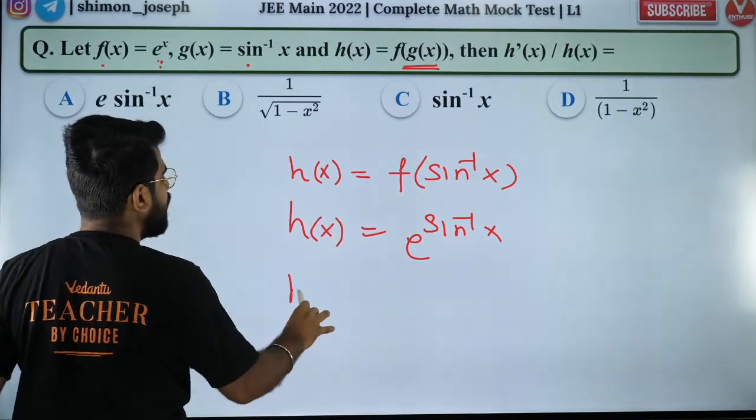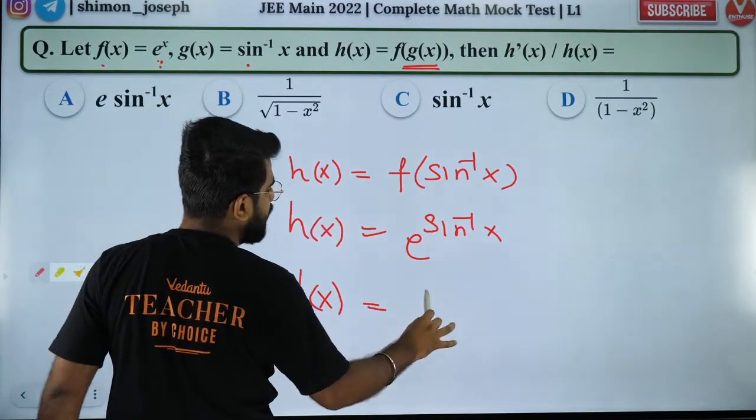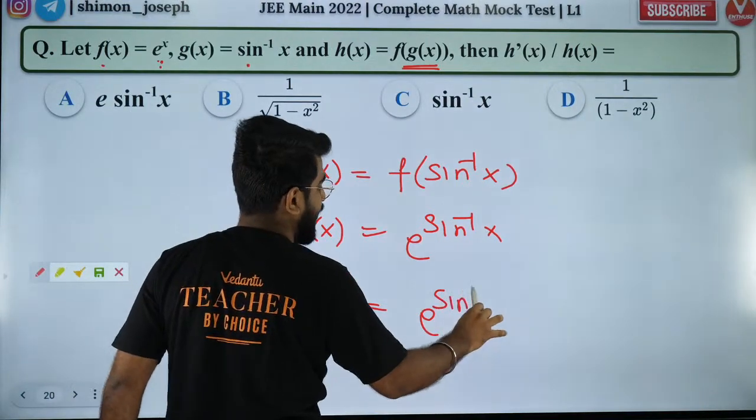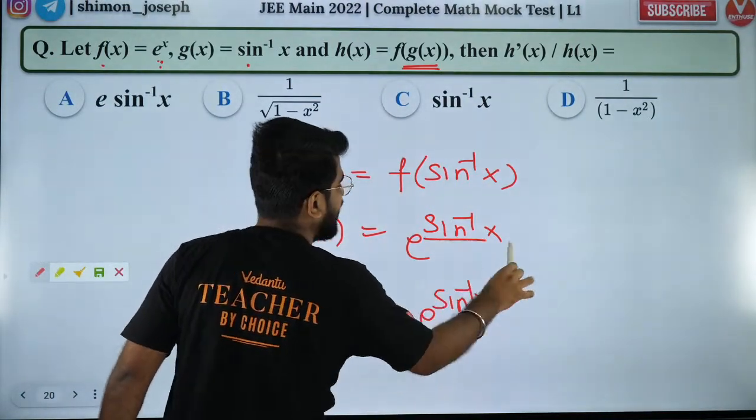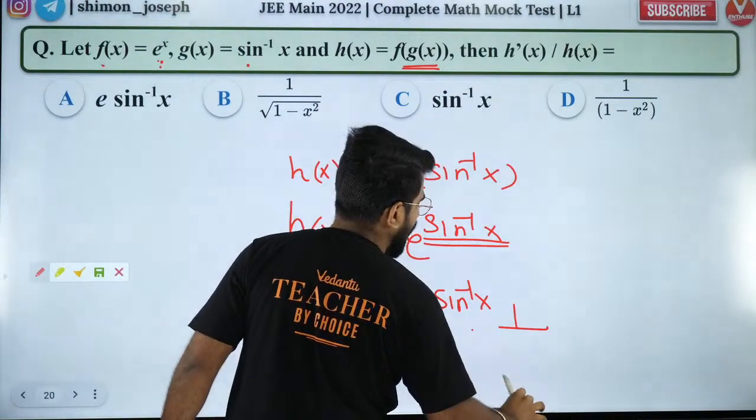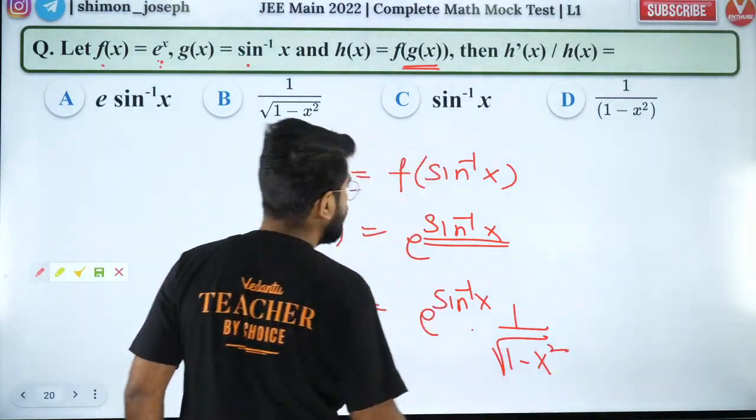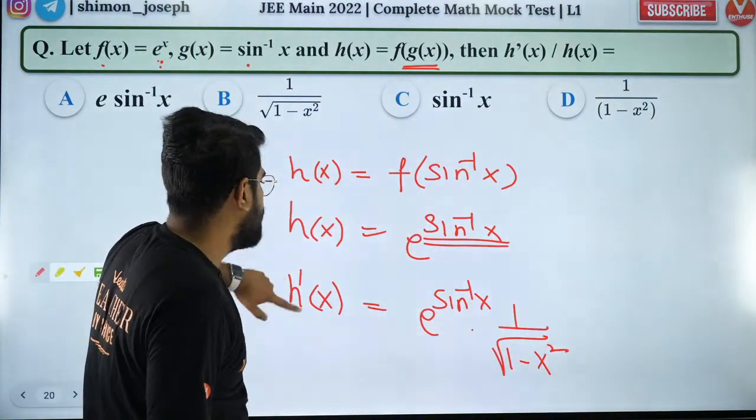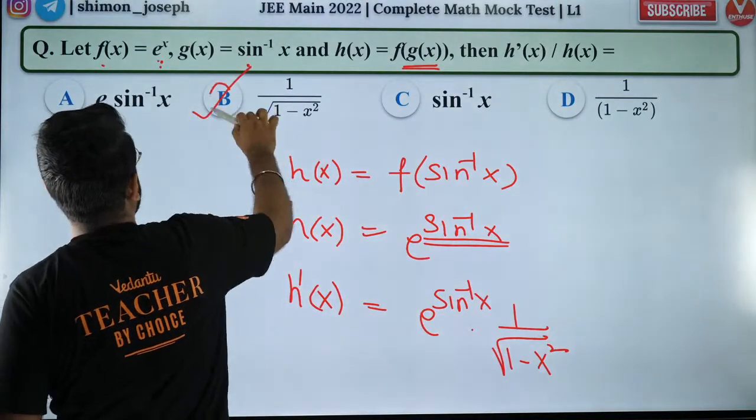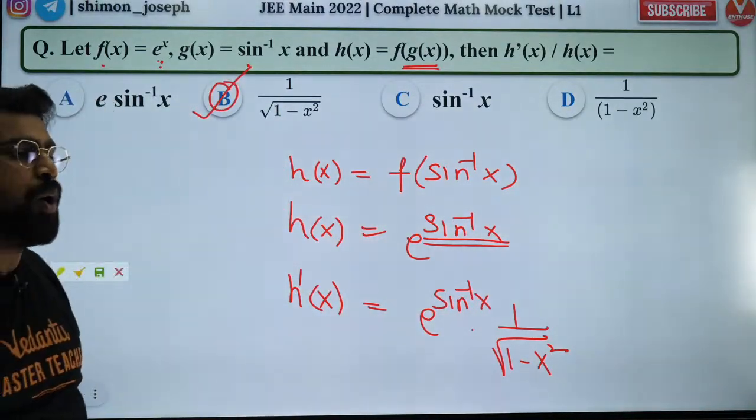So what is the derivative of h of x? The derivative of h of x is e to the power sine inverse of x into chain rule. The derivative of sine inverse of x is 1 by root of 1 minus x square. Now you need to divide both of them. If I divide both of them, I'll have only option B left out. So that is my answer. I hope you guys liked it.